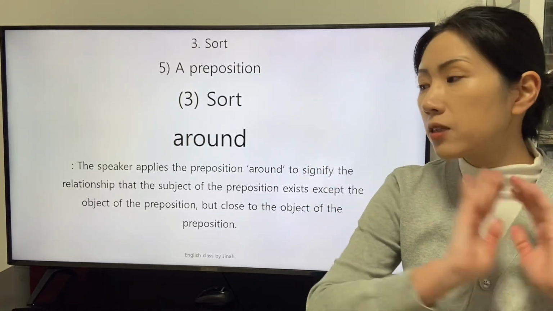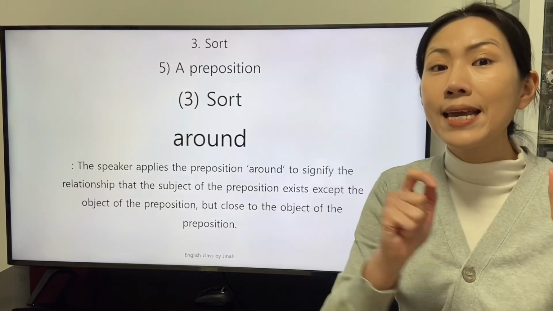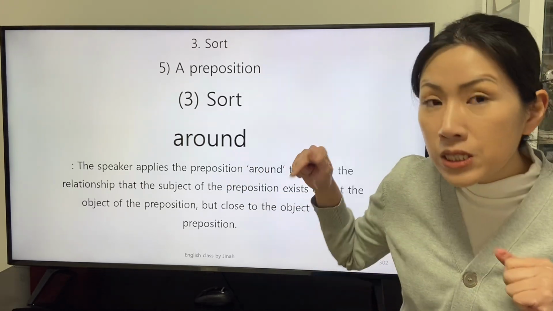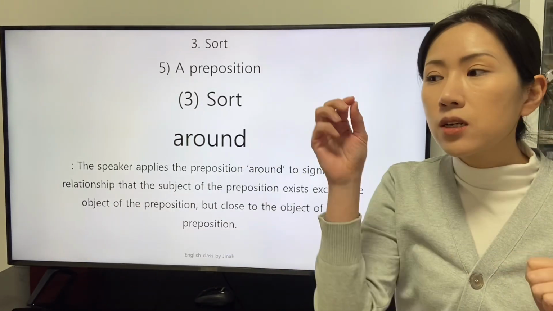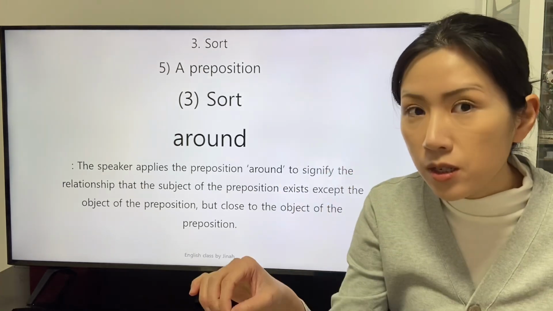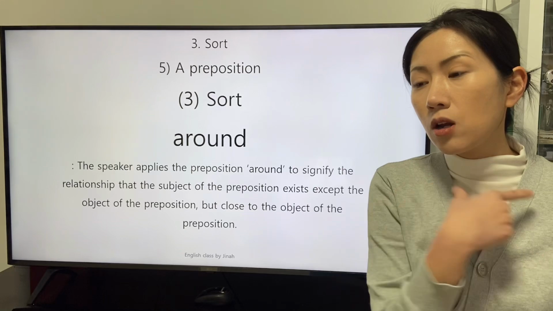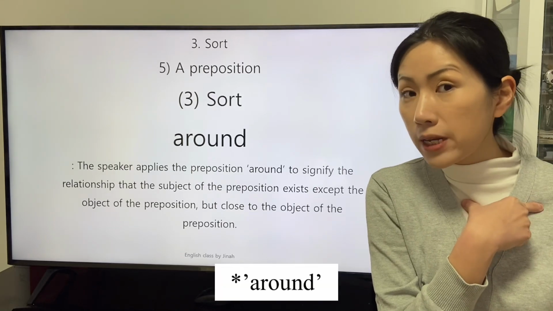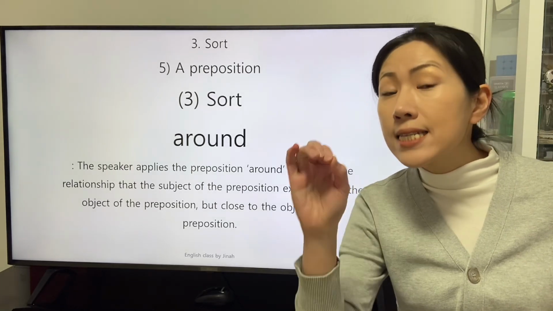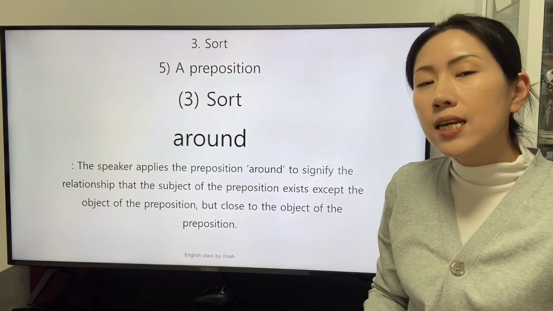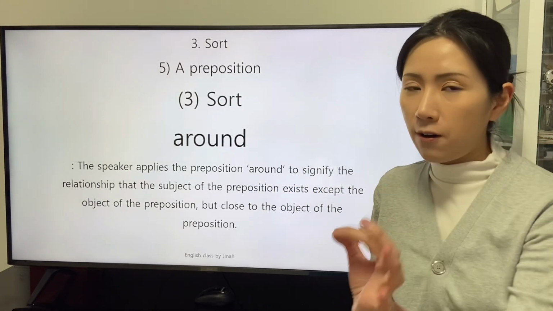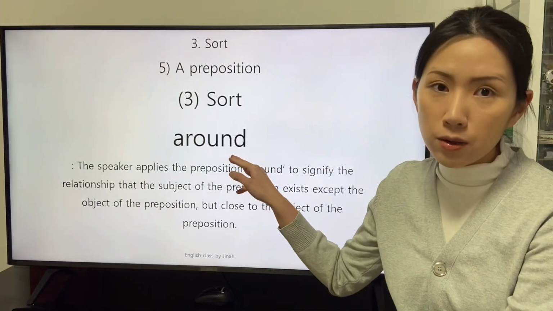The subject of the preposition around exists near the object of the preposition, but the range that the subject of the preposition exists in excludes the exact object of the preposition around.